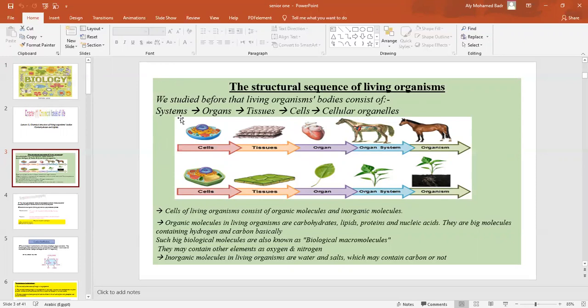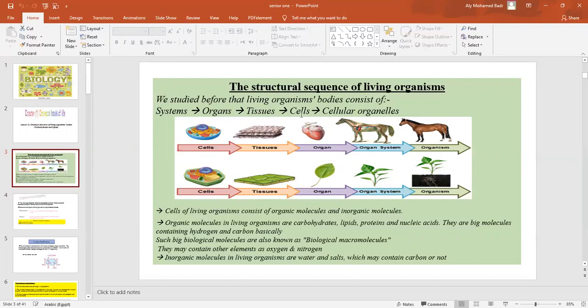Each system is formed of a group of different organs. Let's take, for example, the digestive system. The organs forming the digestive system are the stomach, small intestine, large intestine, and so on. Each organ is formed of a group of tissues, and these tissues are formed of a group of cells.